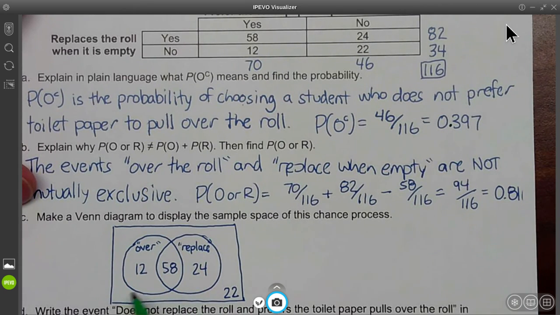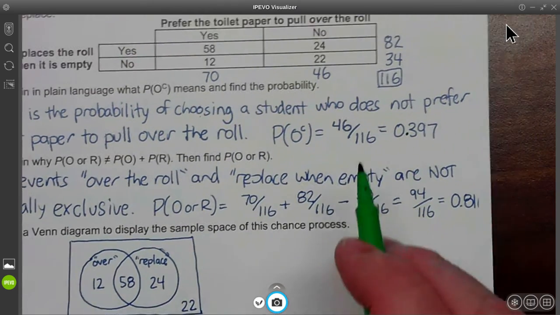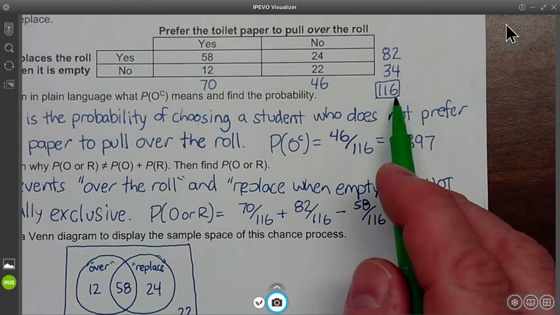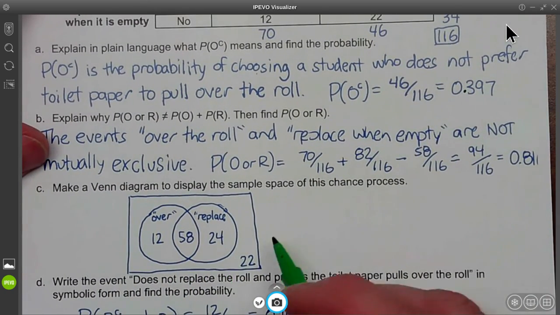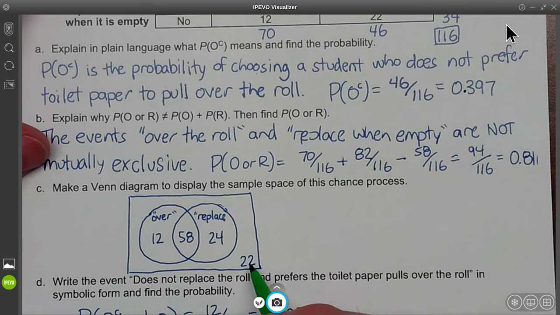Now you add those together and you get 94. Okay, well, we need to account for 116 people. This only accounts for 94. So take 116 minus 94 to get 22. So 22 are in neither circle.